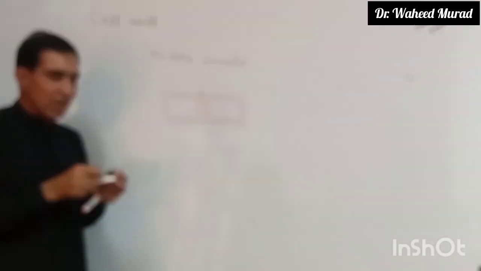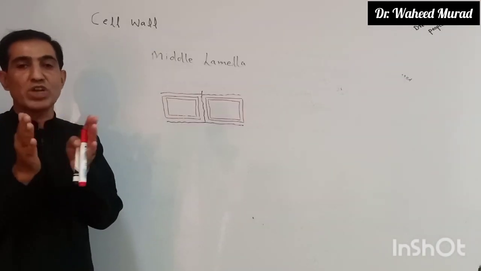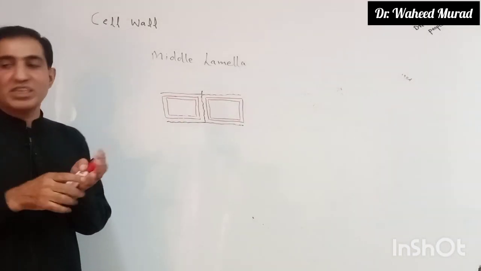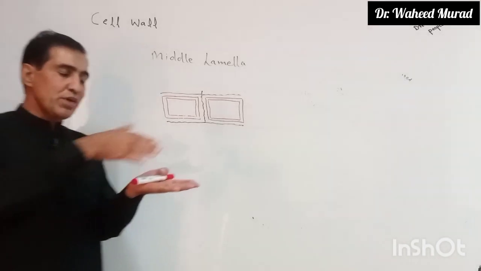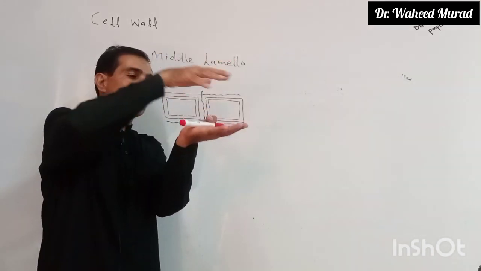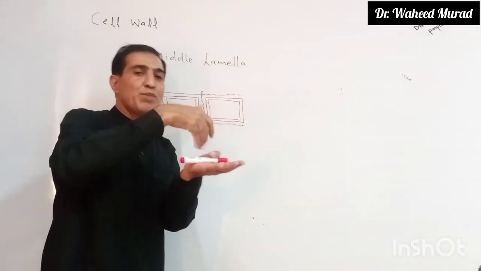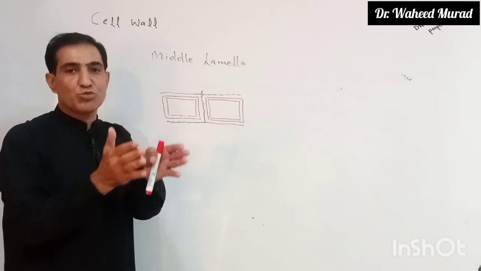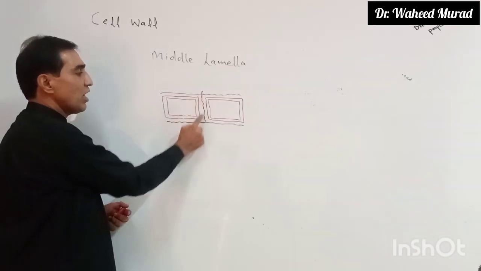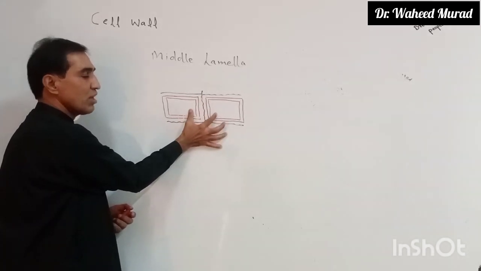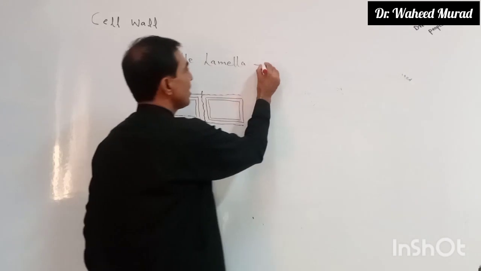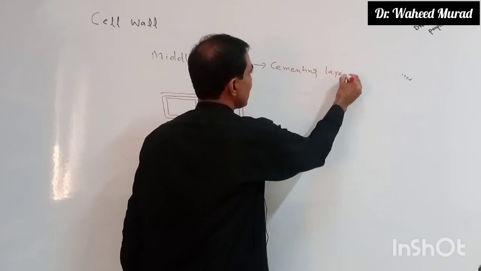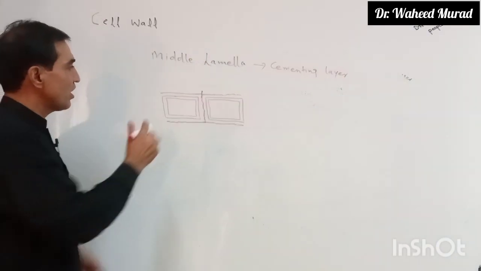So middle lamella is a layer which connects the two neighboring cells with each other. That is a cementing layer which cements two cells with each other. जिस तरह हम एक ईंट लेते हैं, दूसरा ईंट लेते हैं, दोनों ईंटों के दरमियान मसाला, सीमेंट लगाया जाता है, and those cements are used to connect two bricks with each other. The same is the case here. Middle lamella is a cementing layer which connects the two individual cells with each other.